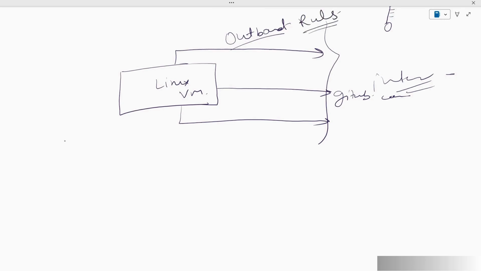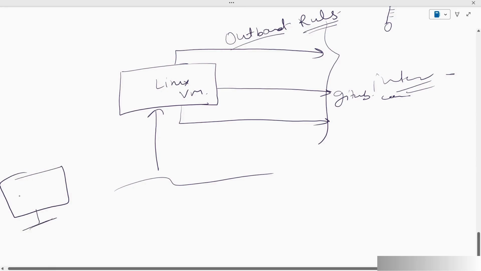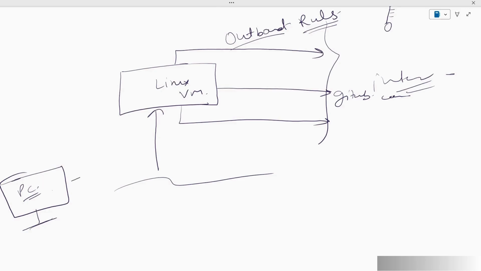Coming to the next, we have inbound rules. Basically, if something wants to access our machine from the internet, then that also needs to be defined and allowed. For example, let's say this is my personal laptop, the laptop that I'm currently working on. If I want to access this virtual machine from my personal laptop, I need to make sure that access to this virtual machine is allowed from the IP address of my personal computer.